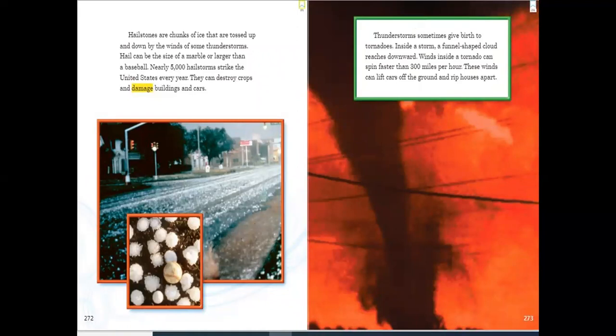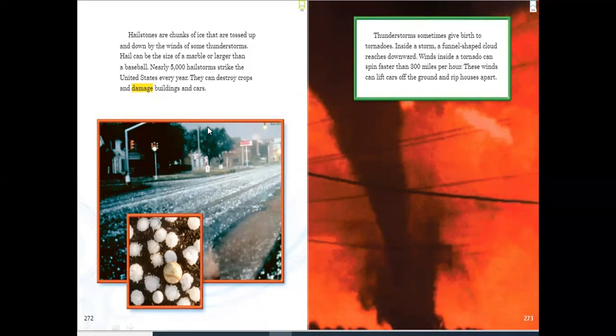Hailstones. What is the meaning of hailstones? Look at this picture. Hailstones are stones that are made of ice, and they are so tough. When they hit the ground, they cause a lot of damage to buildings and cars and everything.